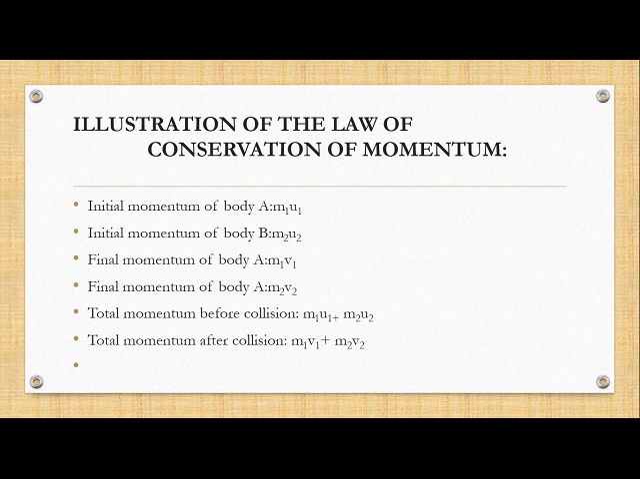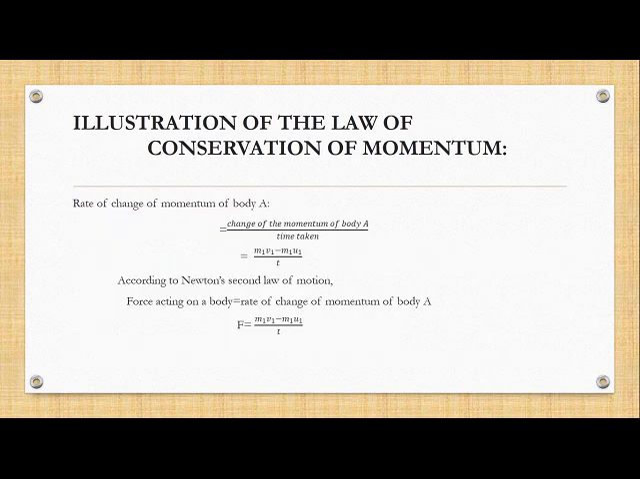So children, the total momentum before collision will be m1 u1 plus m2 u2, and the total momentum after the collision will be m1 v1 plus m2 v2. Okay, I hope you are able to understand this.